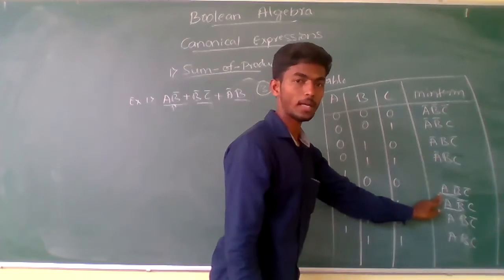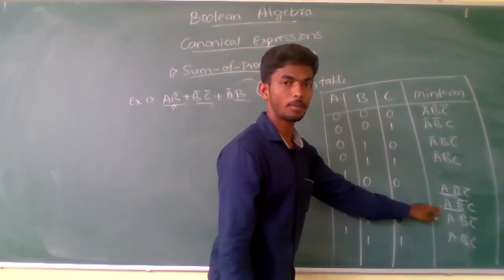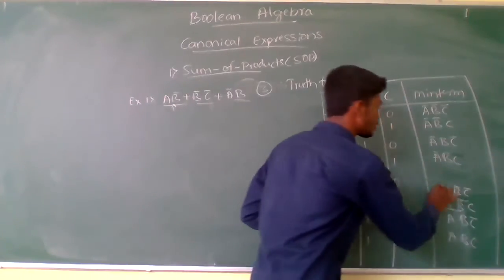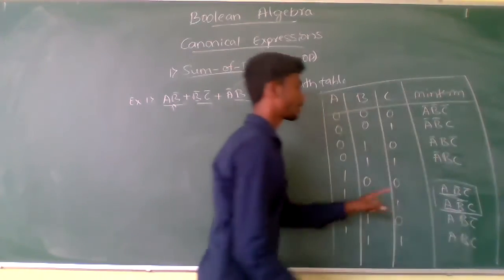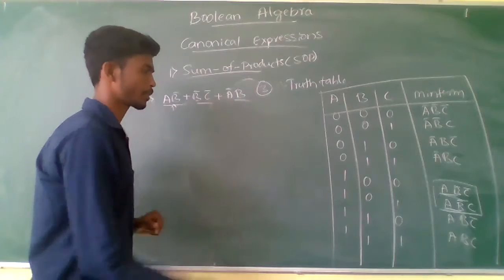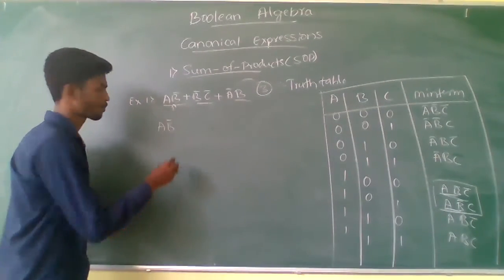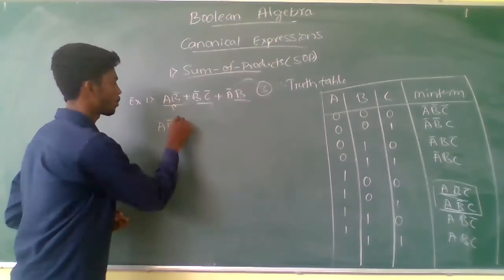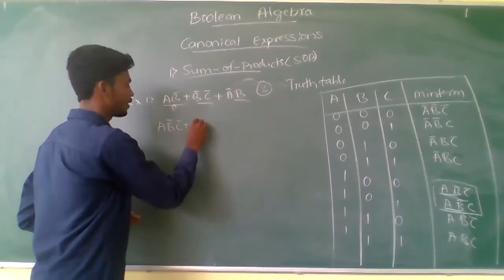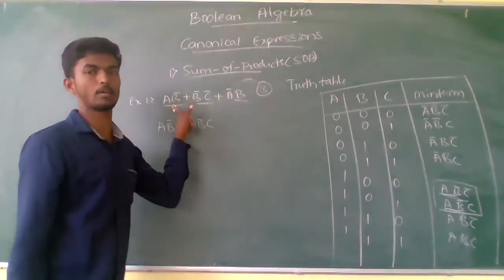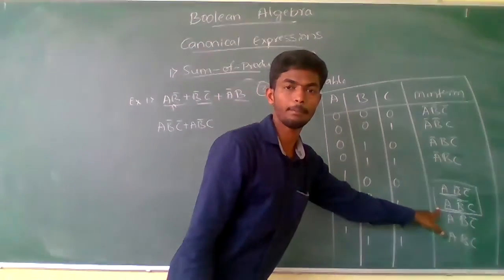A B complement C complement and another one, A B complement C. So input these two minterms to replace the first product term, that is A B complement C complement plus A B complement C. I have replaced the first product term with these two minterms.